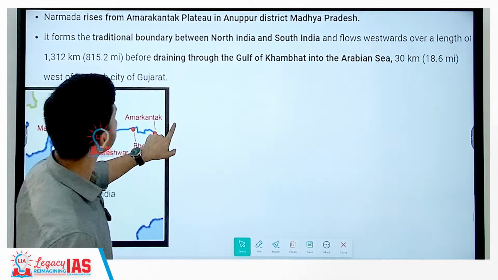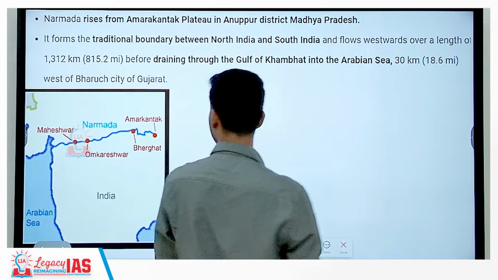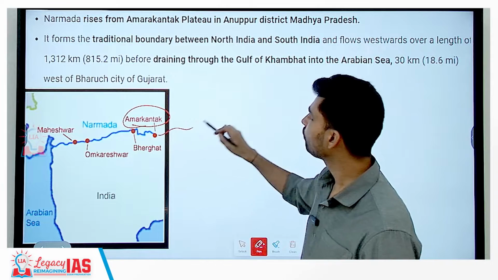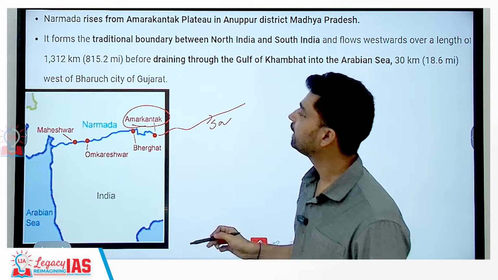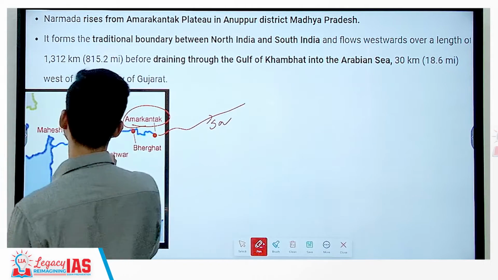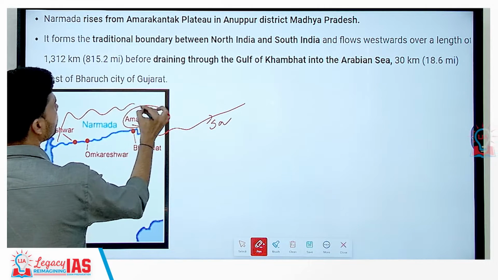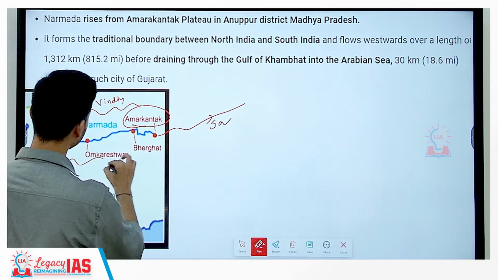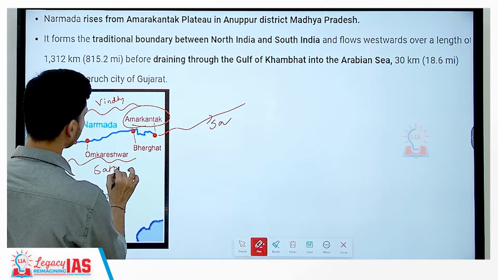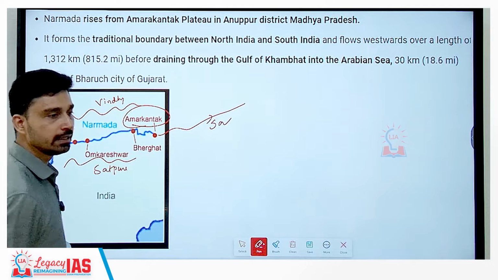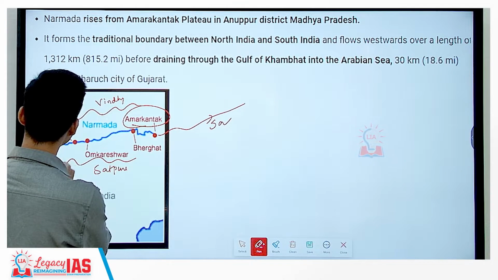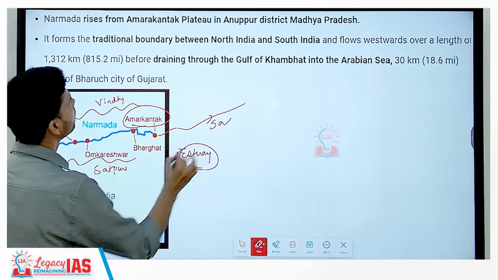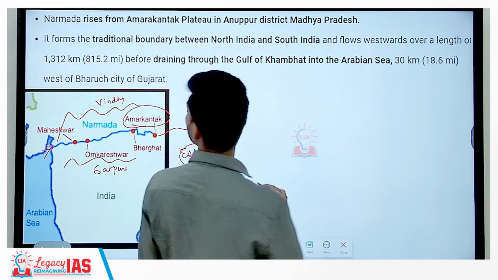Now, if we talk about river Narmada, and if you look at the course of river Narmada, what we can see is that river Narmada originates from the Amarkantak region, as we have discussed before. Son River also originates and flows to the east from Amarkantak. And then Narmada flows in a rift valley that is situated between two mountain ranges. To the north, you have the Vindhya range, and to the south, you have the Satpura range. And flowing through this rift valley, then it enters into the Arabian Sea after forming an estuary near the city of Bharuch, that is a part of Gujarat.